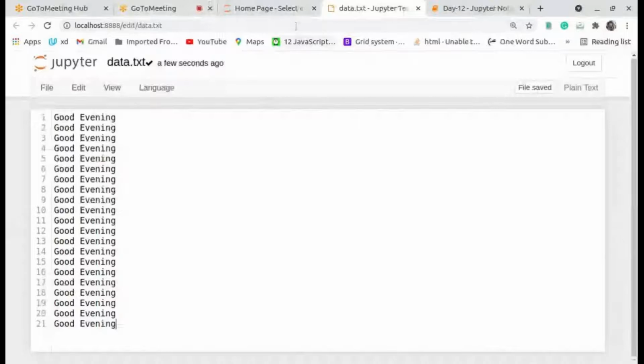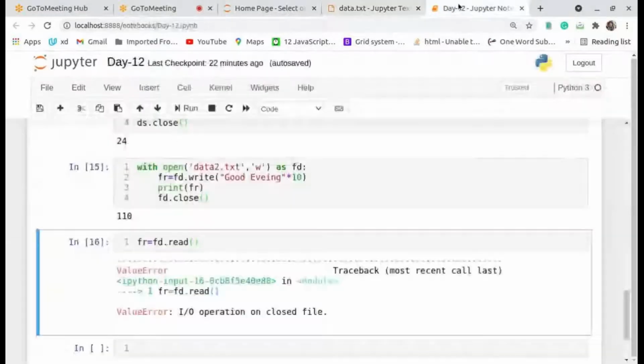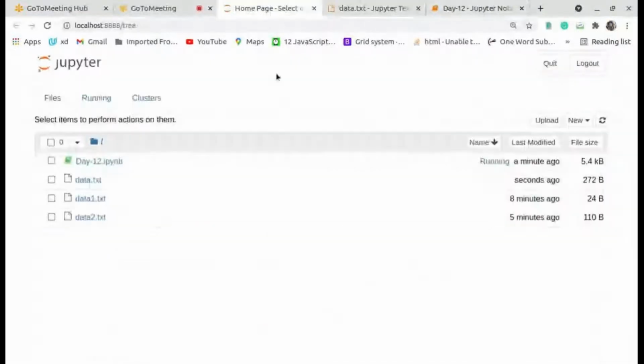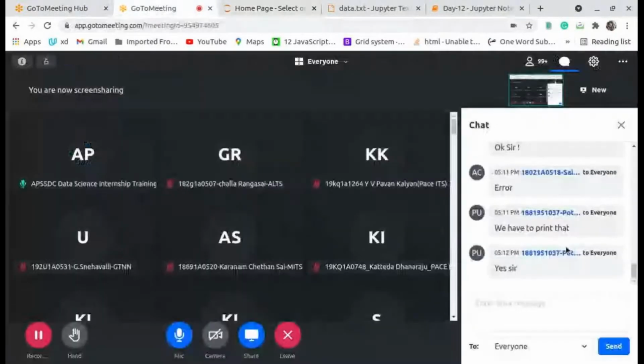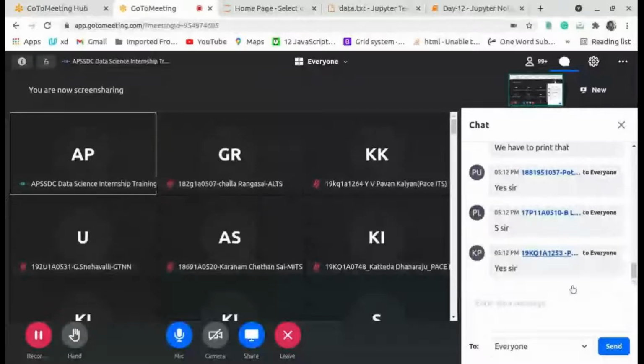We have one file. In the file you have a lot of data, like 20 lines. Now we will check the data: how many lines, how many words and how many characters.